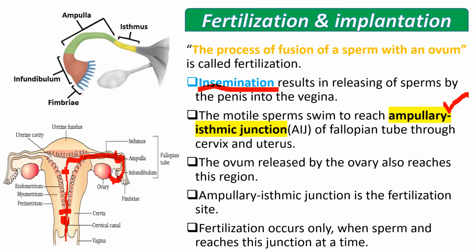So, what is the fertilization place in the human female reproductive system? The ampullary-isthmic junction is the fertilization site or place. Here, fertilization only occurs when the sperm reaches this junction at the right time. If fertilization needs to be done, both the gametes, male gamete sperm and female gamete ovum, must reach this junction simultaneously, I mean, at the same time. Otherwise, fertilization cannot happen.